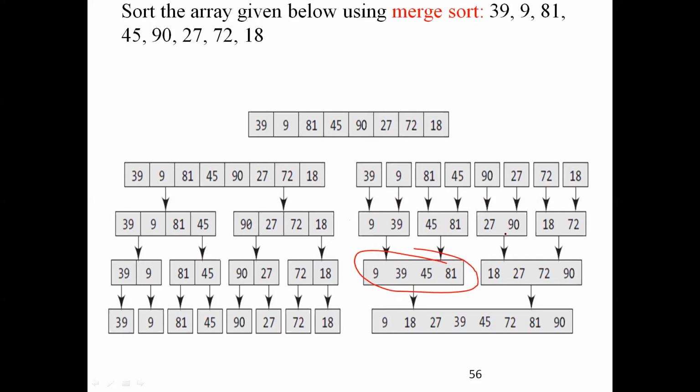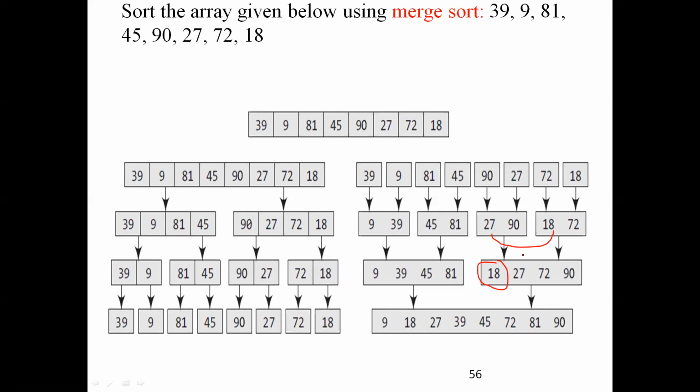Hope you can understand. The same way, 18. Once I am comparing 18 with 27, there is a conflict. Right is greater, left is lesser. So what am I doing? Swapping. Sorry, I'm not doing swapping here. I'm just taking the 18 and placing it in the array. Here we are not doing any swapping. Then what happens? So it becomes empty now.